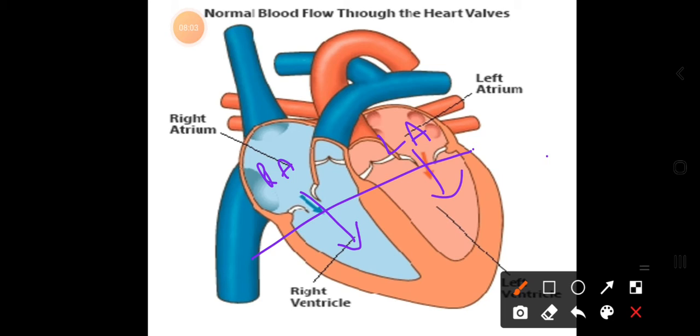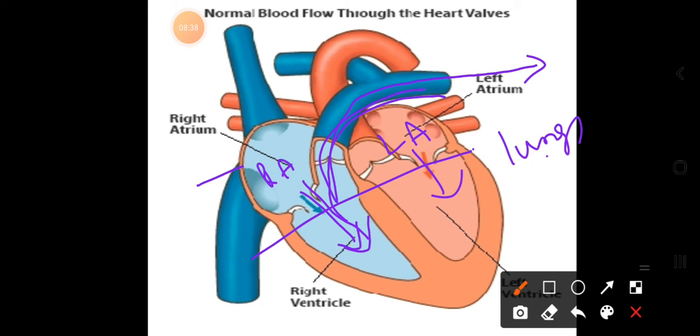Yes, so now here the right side you will always see the deoxygenated blood, that is the impure blood, and the left side you will always see the purified blood. That means now from the right auricle, the impure blood enters into the right ventricle. Now from the right ventricle, the impure blood opens into a tube-like structure for the pumping of the blood through the lungs. This tube-like structure, this blood vessel, is called your pulmonary artery.